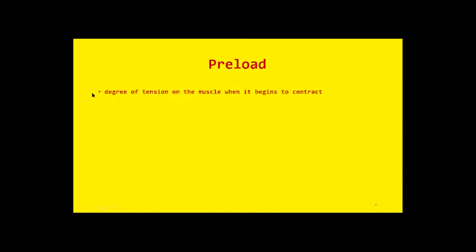So preload is the degree of tension on the cardiac muscle before the contraction, before the cardiac muscle begins to contract, or you can say it is the stretching of the cardiac muscle fibers at the end of relaxation. So both definitions are correct: the tension on the cardiac muscle before the contraction or at the end of diastole.